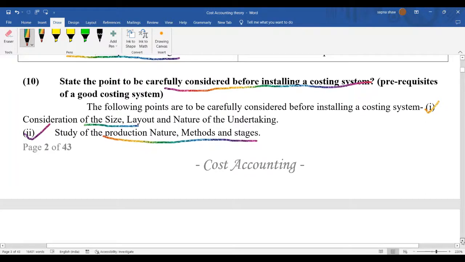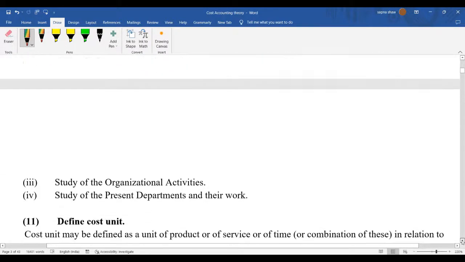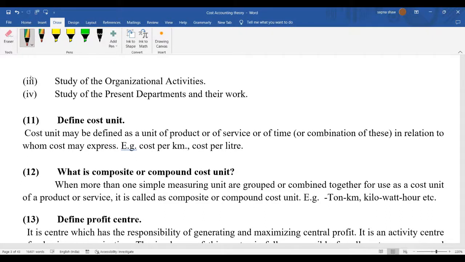The next thing is the activities. What should be the activities in your organization? If you're going to set up a manufacturing unit and install a costing system, what should be the activities?